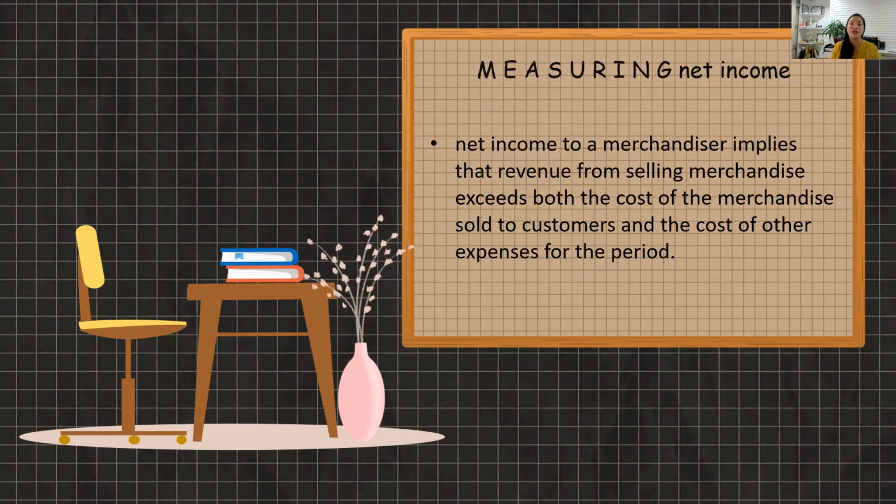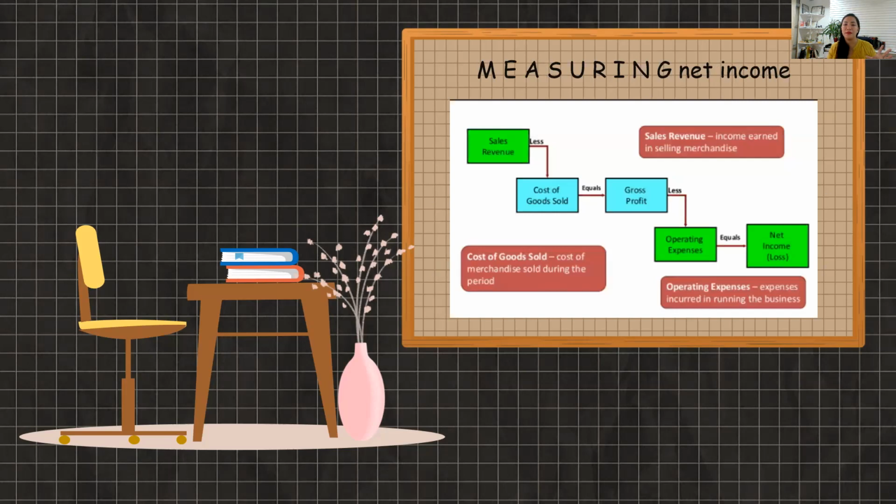Okay, measuring net income. Net income to a merchandiser implies that the revenue from selling merchandise exceeds both the cost of the merchandise sold to customers and the cost of other expenses for the period. So measuring net income means sales revenue less cost of goods sold, which equals gross profit. Now, gross profit less operating expenses equals net income. Sales revenue is income earned in selling merchandise, while cost of goods sold is the cost of merchandise sold during the period, while operating expenses are incurred in running the business.